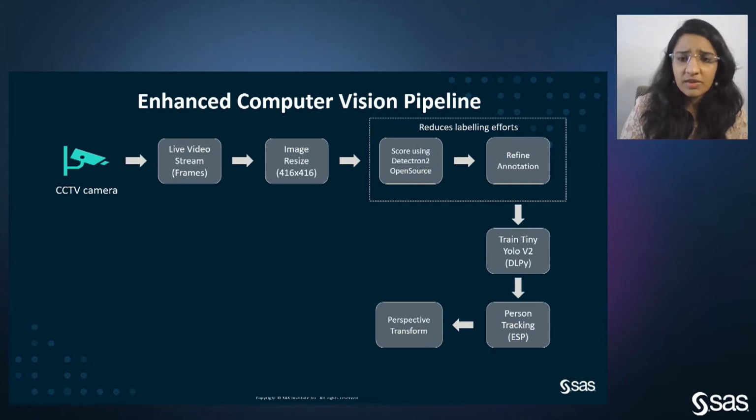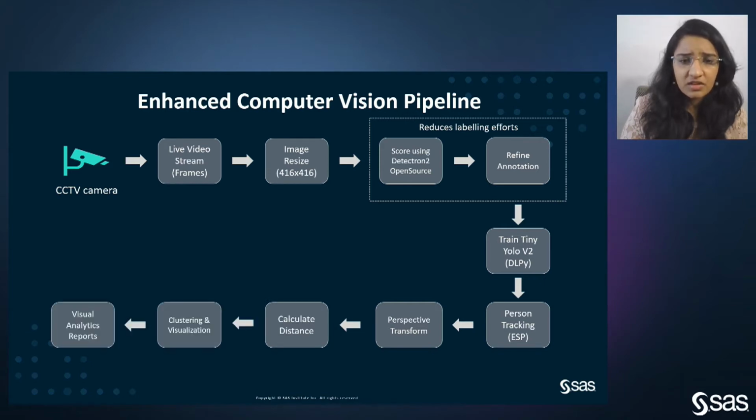A very important aspect here is that since we want to calculate the distances between the individuals, we do the perspective transform, which I'll be discussing shortly in the next slide. We calculate the distance using the perspective transform. And lastly, we have the clustering, visualization, and the visual analytics report, which provides a summary of all the violations.